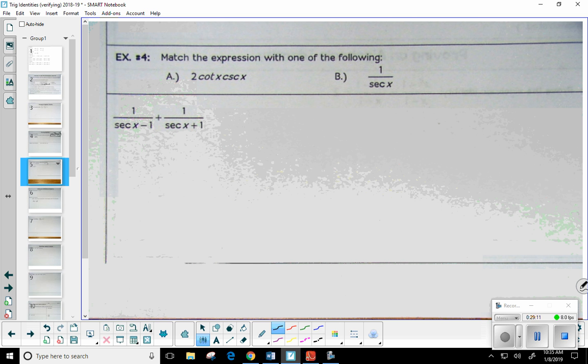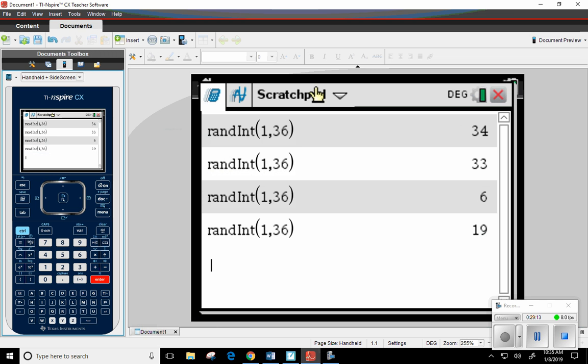But here's the good news. There is a random number generator on my calculator. So, again, all your seats are numbered. You're in brand new desks. Would anybody like to come up and show me this problem before the calculator chooses?